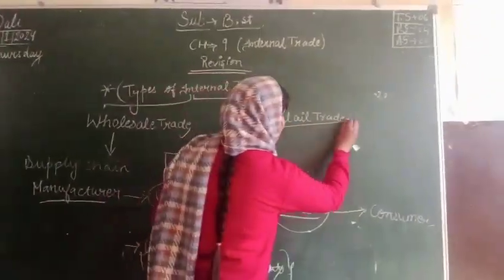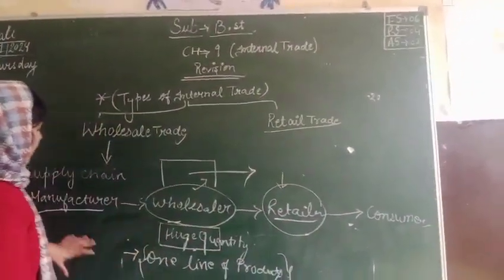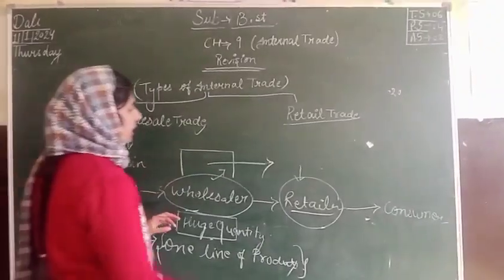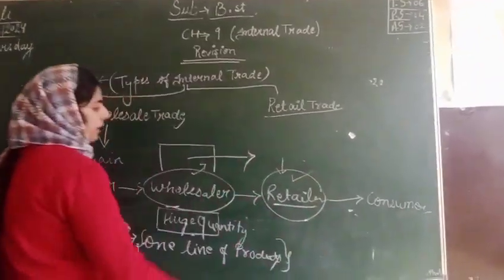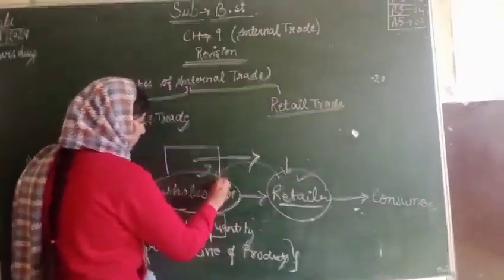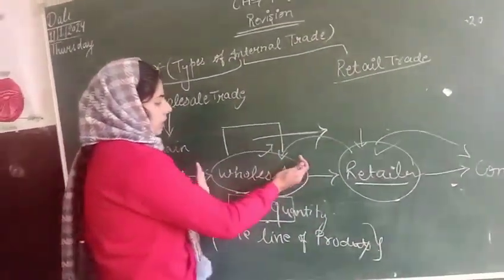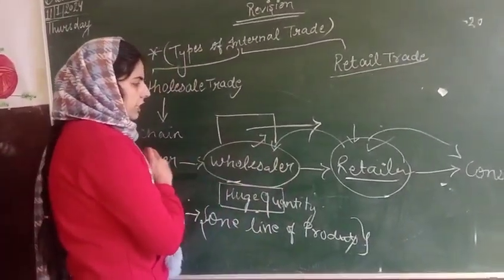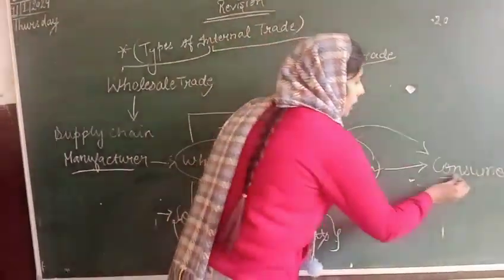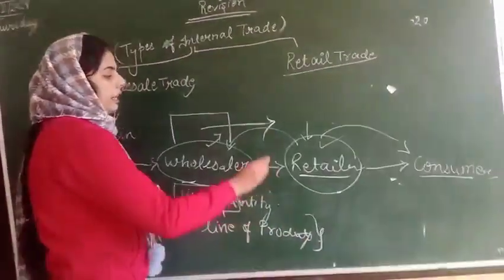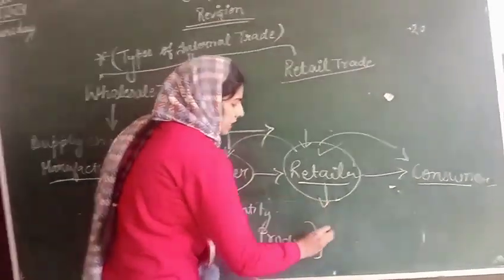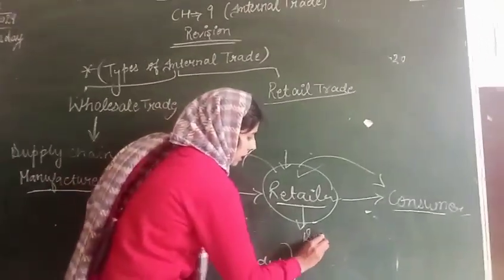Then we will talk about the retail. Similarly, as I explained in the supply chain, the third element is retailer. The retailer acts as the link between consumer and wholesaler. He will purchase the things from the wholesaler, then supply those things to the ultimate consumer. The retailer will purchase the things in small quantities.